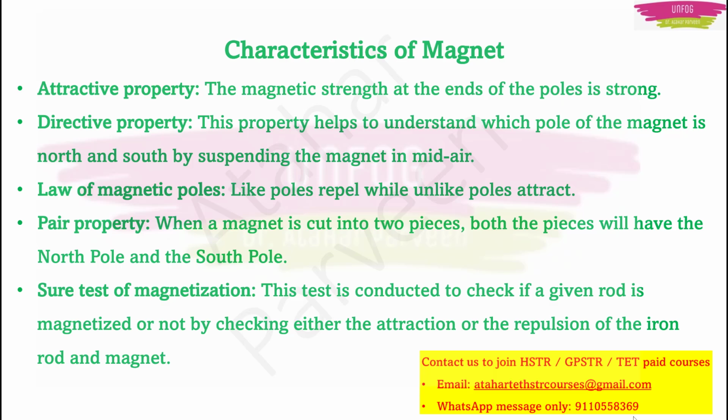The next is the pair property. When a magnet is cut into two pieces, both pieces will again have north and south poles. This is also one of the very important properties of a magnet.